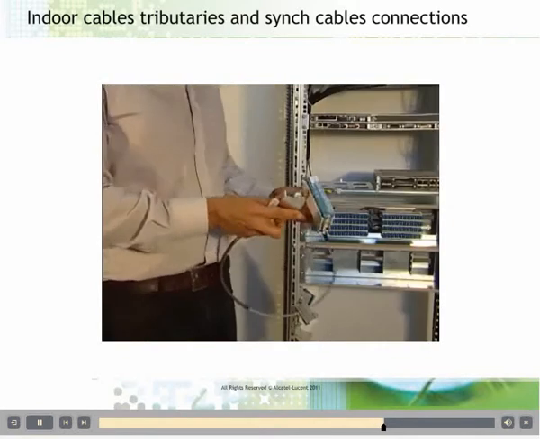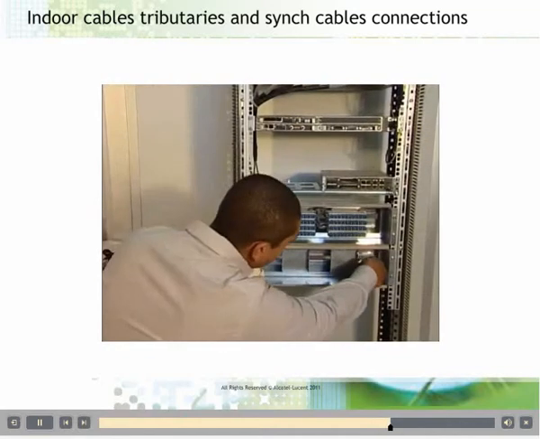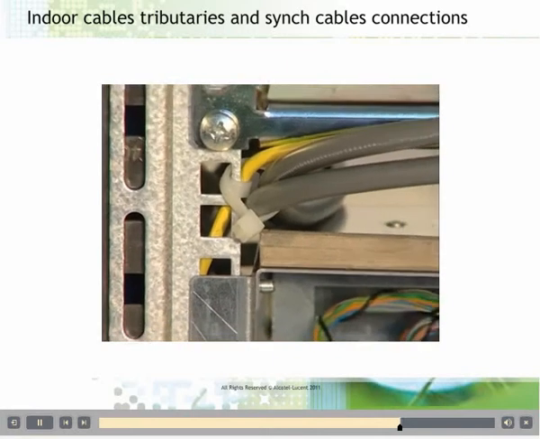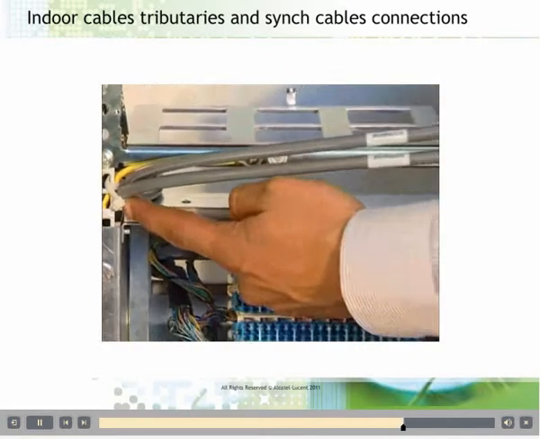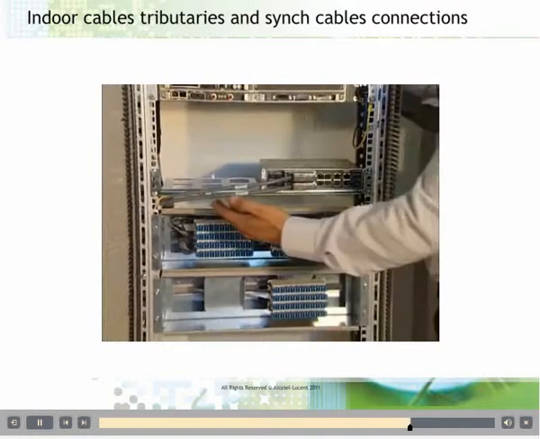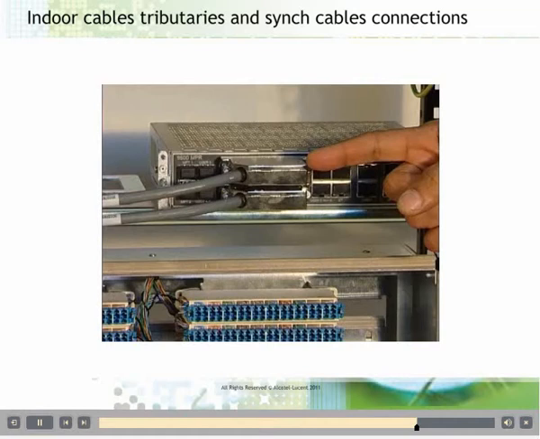Pass the cables through the openings and fix the blue blocks. Arrange the cable inside the rack. Then plug the connector and fasten the screws on the MSS1C. Repeat this operation for the second cable.